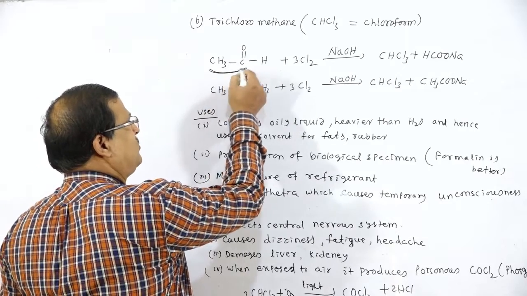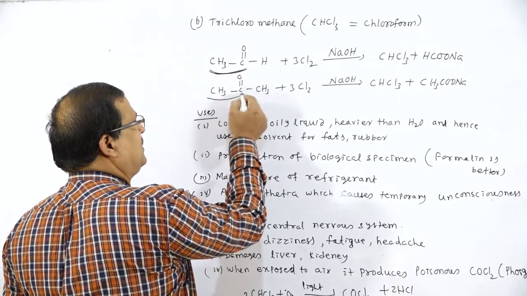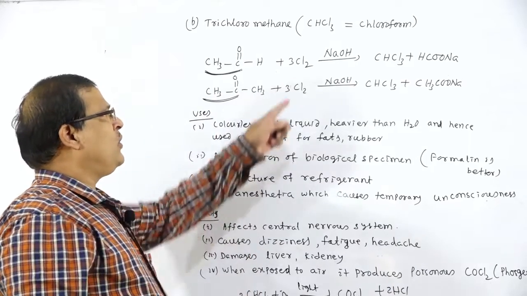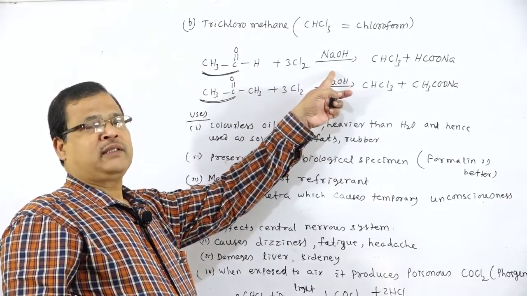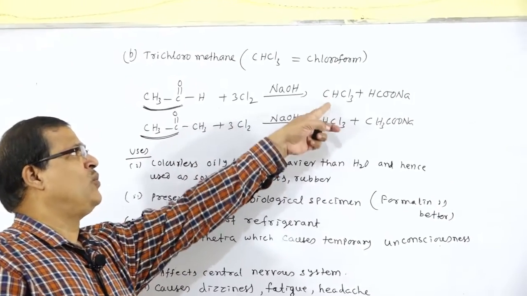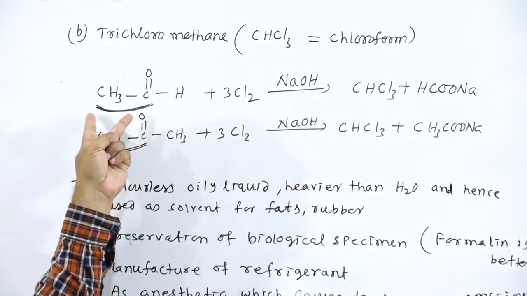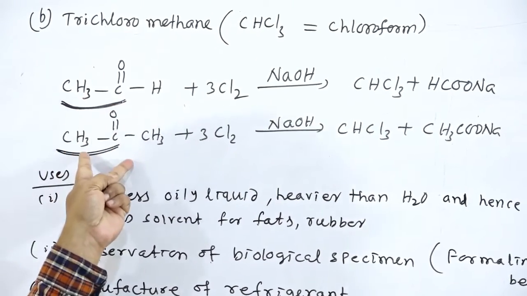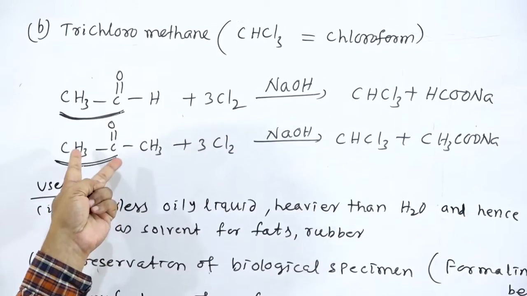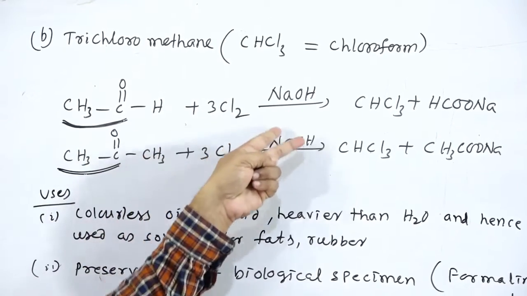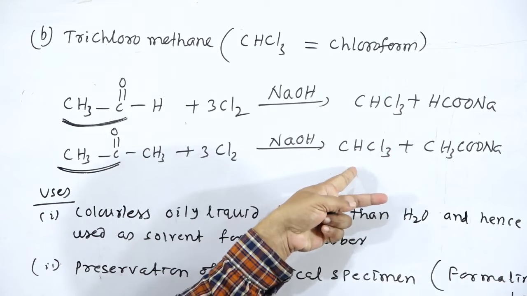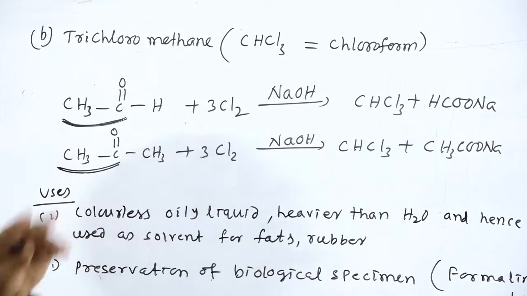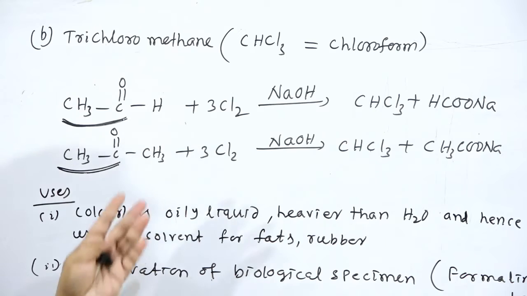Compounds having CH3CO, just like acetaldehyde, acetone or 2 alkanones, react with chlorine in presence of NaOH, so there is the formation of chloroform, that is trichloromethane. So this is regarding the methods of preparation of trichloromethane, that is chloroform.